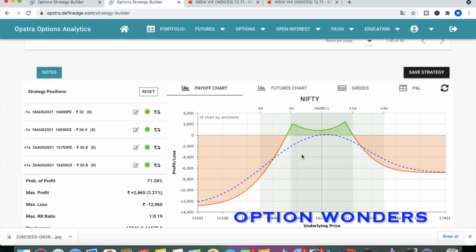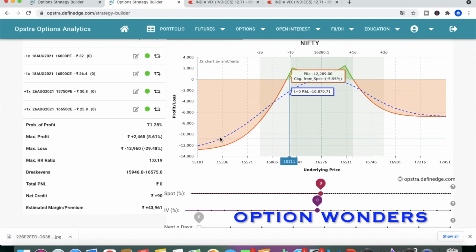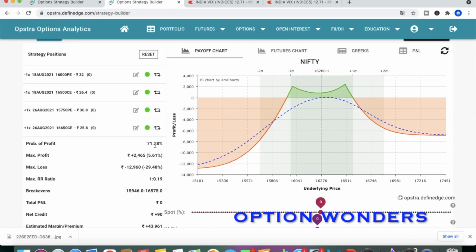So this is how the payoff graph comes, like a calendar strategy. Now you have to see the probability of winning the trade is 71%. The maximum profit is 2,400, and the max loss is 12,000. The range itself is very good. In a week, if you are getting this kind of range, it's very good, no? So the range comes between 15,946 and 16,575.